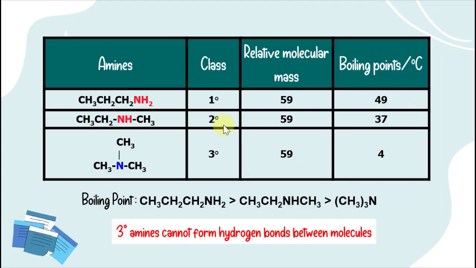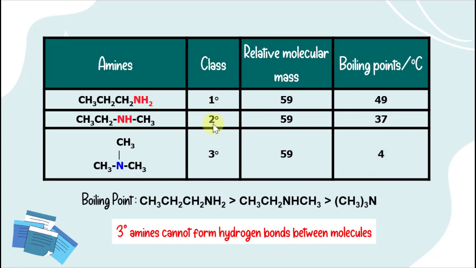If we compare the boiling points of primary, secondary, and tertiary amines that have the same molecular weight, primary amines have the highest boiling point because they can form more hydrogen bonds between their molecules compared to secondary amines. Both can form intermolecular hydrogen bonds, but the primary has the highest because it can form more hydrogen bonds. As the number of hydrogen bonds increases, the hydrogen bonding becomes stronger. For tertiary amines, since they only have van der Waals forces, which are weaker than hydrogen bonds, they have a lower boiling point compared to primary and secondary amines.